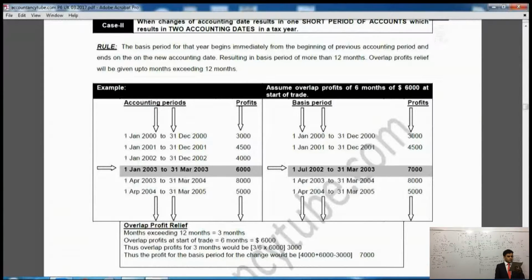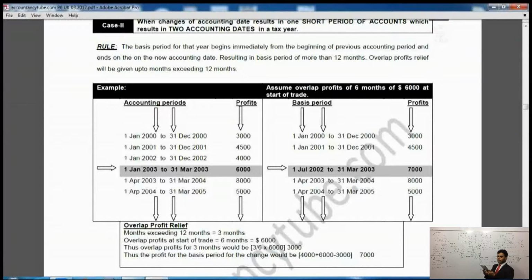Now it says thus the profit for the basis period for the change would be £4,000 plus £6,000. These are 2 accounting dates coming in the same tax year. So it comes to £10,000. Then we deduct overlap profit, which is £3,000. The remaining one is £7,000. That's why it is given.